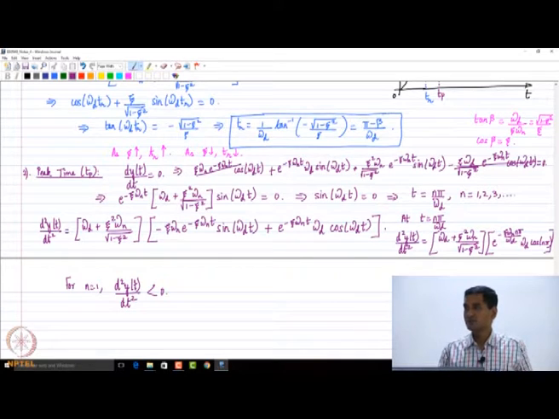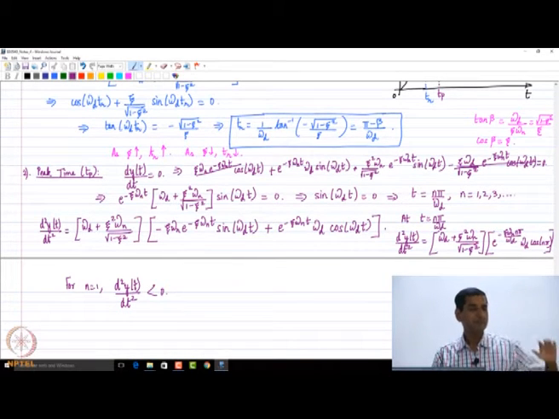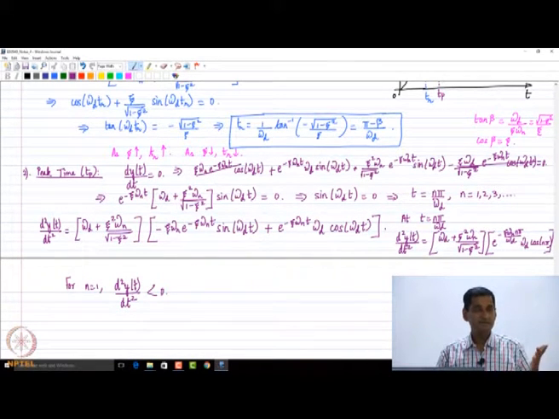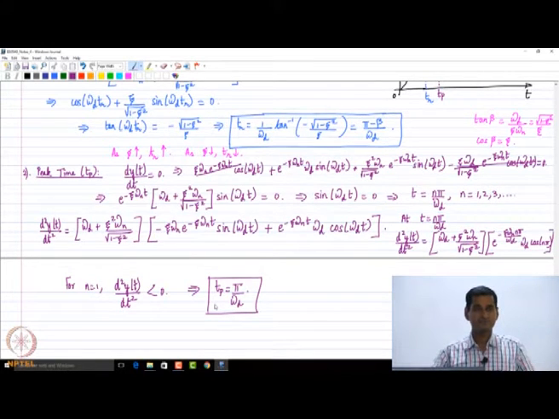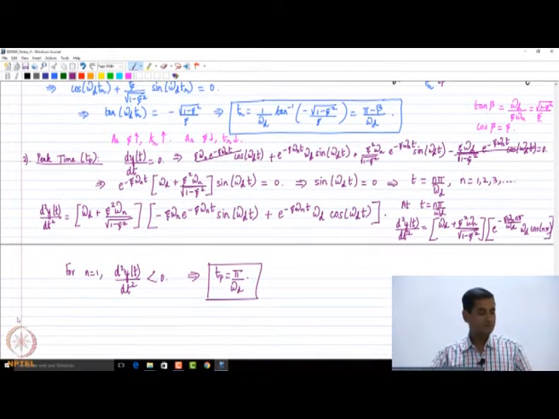For n equals 1, the second derivative is negative, so that's a maxima, and from our argument that's the global maxima for this particular function. As a result, the peak time is going to be equal to pi by omega_d. Is it clear how we got pi by omega_d as the peak time?